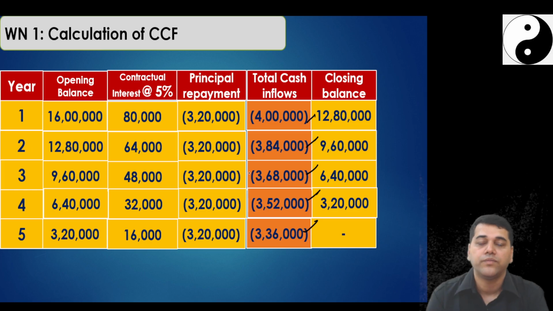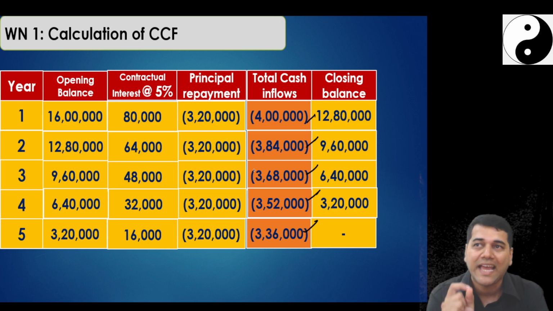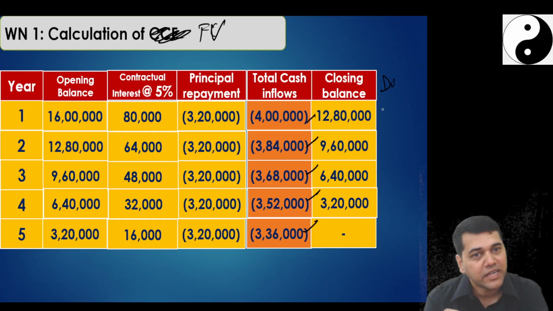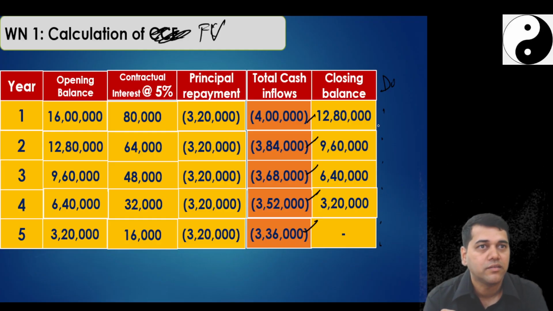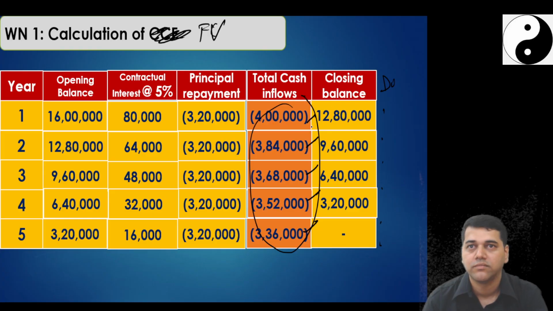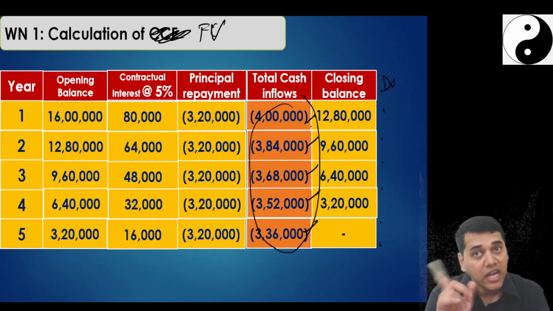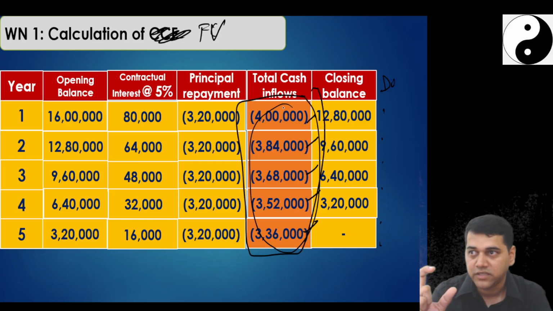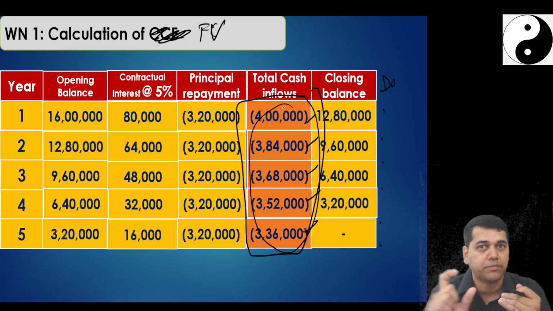Now I will tell you, if in the question they had asked you to calculate, then I would have taken the discount factor you have to write, multiplied with this, and I would have got the fair value. Since they asked me to compute, this input I will calculate first and take it to the next step.